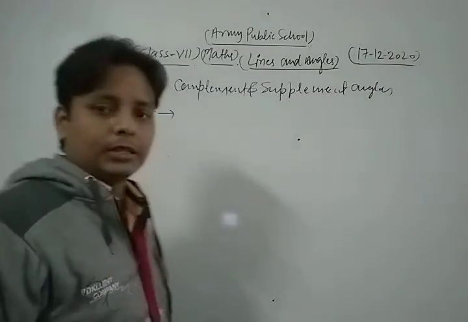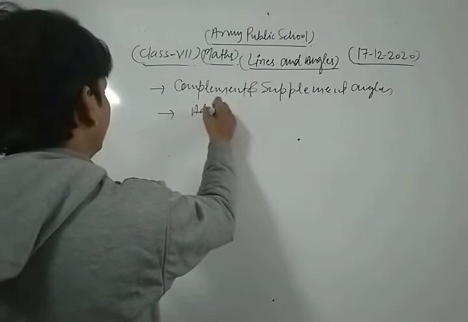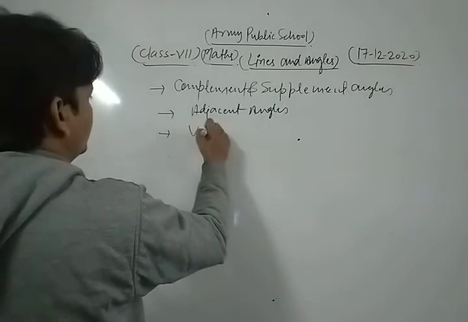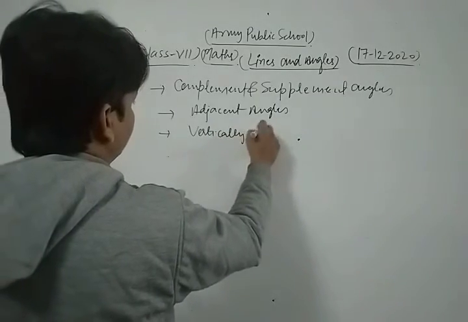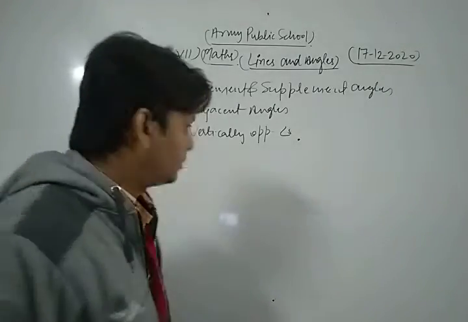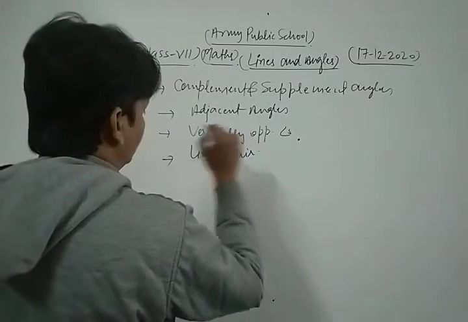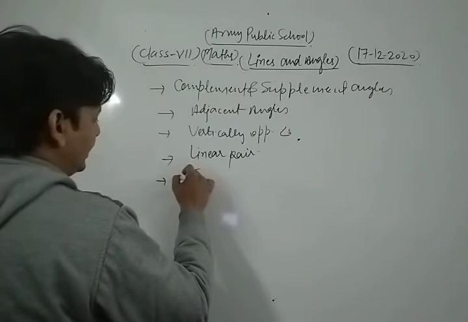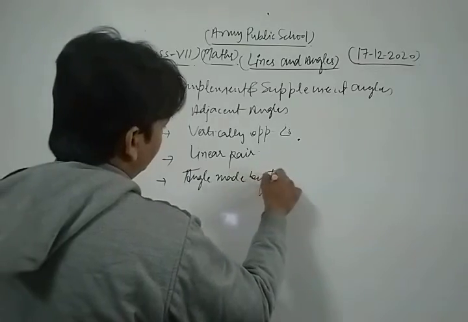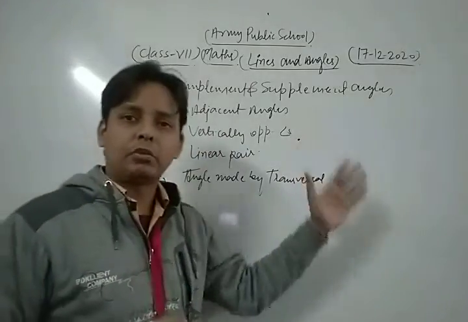We also discuss the concept of adjacent angles, the concept of vertically opposite angles, and the concept of linear pair. We also discuss the angles made by a transversal. These are the very important topics of that chapter.